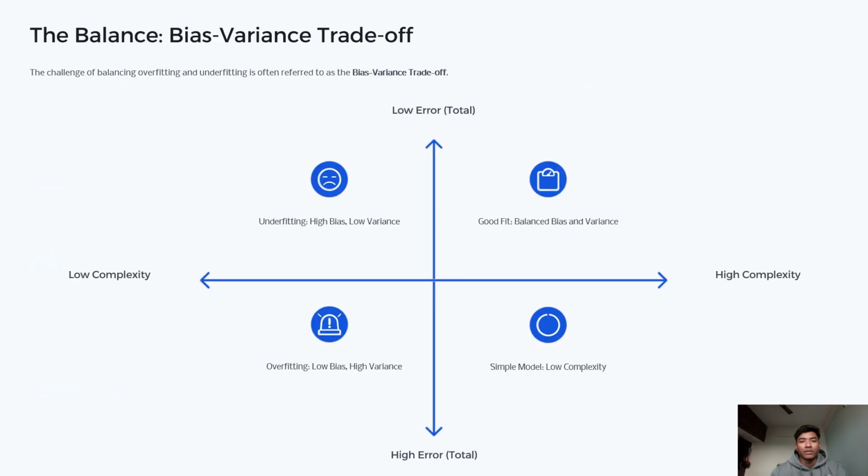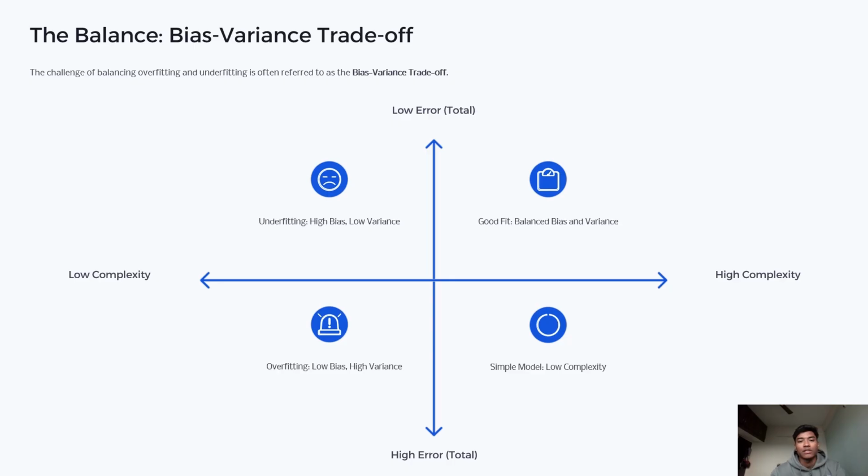Now the balance. The bias variance trade-off. Overfitting and underfitting are connected through the bias variance trade-off. Underfitting is high bias, low variance: the model is too simple. Overfitting is low bias, high variance: the model is too complex. The goal is the sweet spot between the two. A model that is just complex enough to learn patterns but not so complex that it memorizes everything.